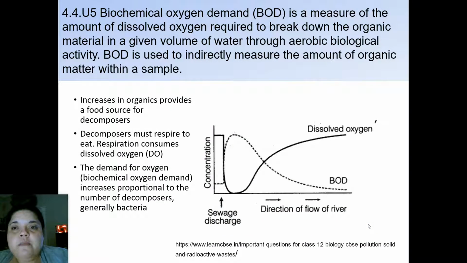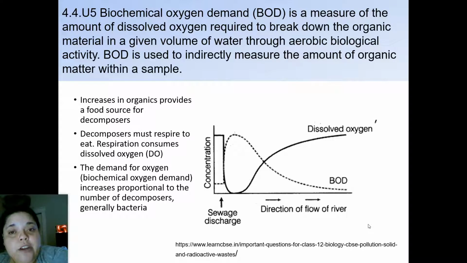Okay, so then we're going to talk about BOD. BOD is biochemical oxygen demand. It is a measure of the amount of dissolved oxygen required to break down the organic material in a given volume of water through aerobic biological activity. BOD is used to indirectly measure the amount of organic matter within a sample. So it increases organics, providing a food source for decomposers. The more organic compounds that you have, the more of a food source for decomposers, so there's more decomposition that's going to occur.